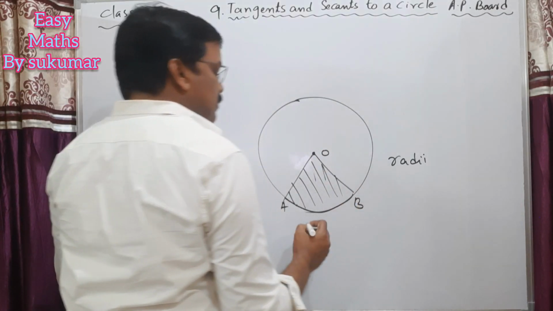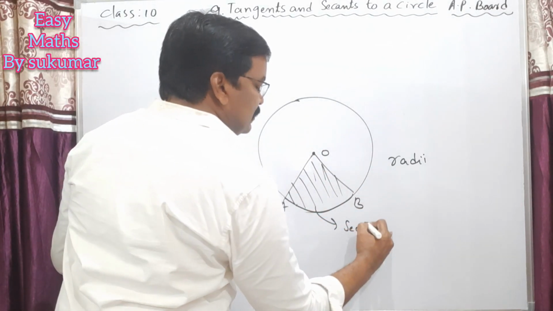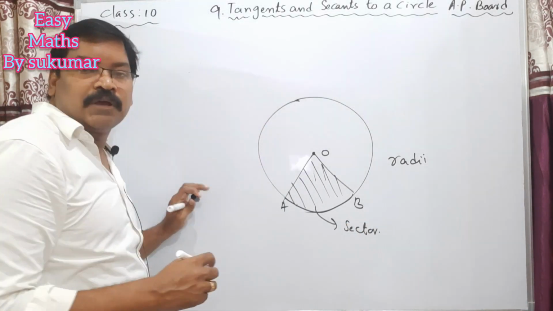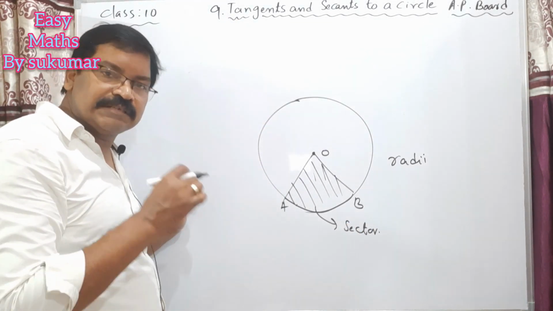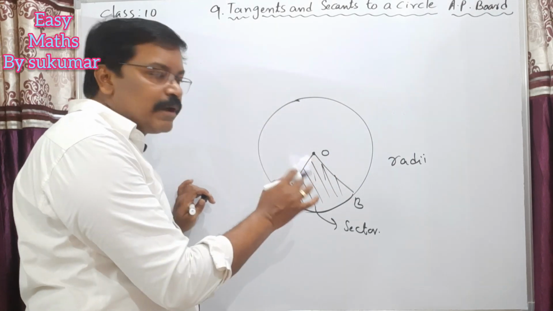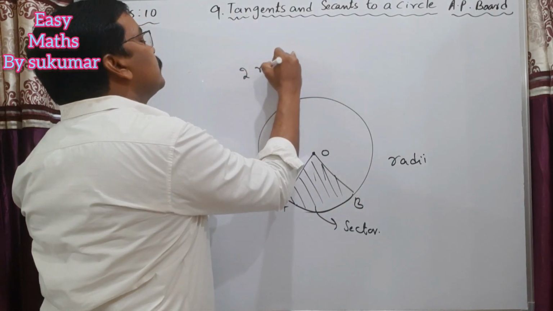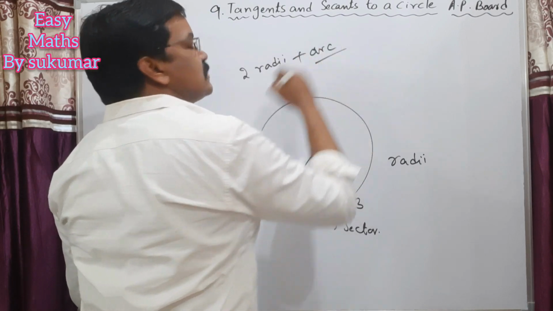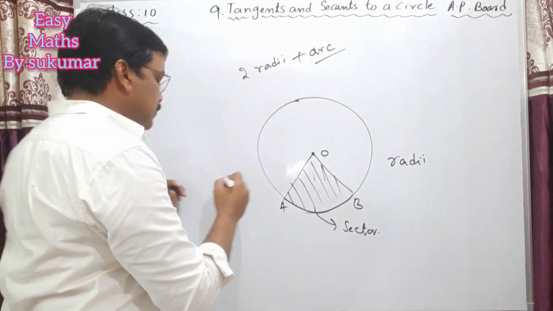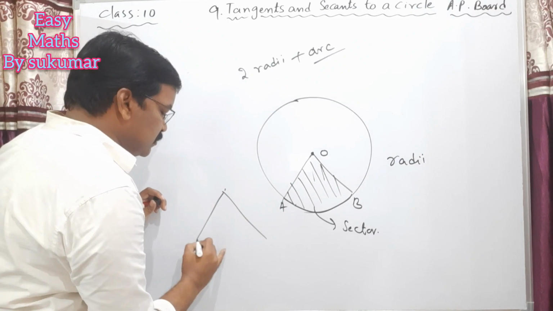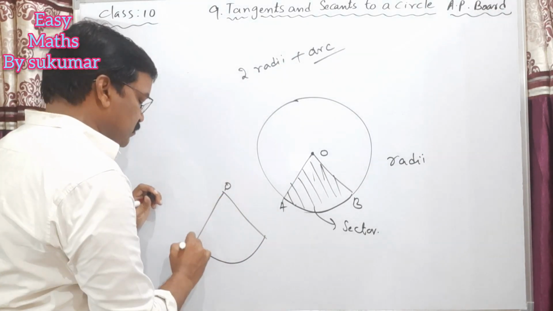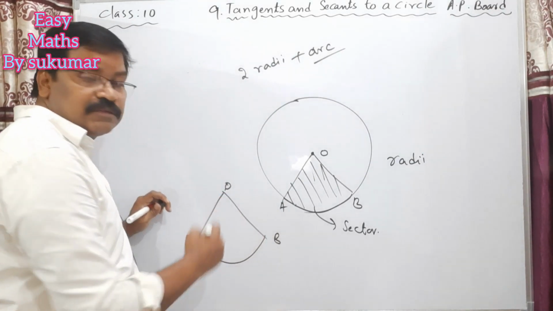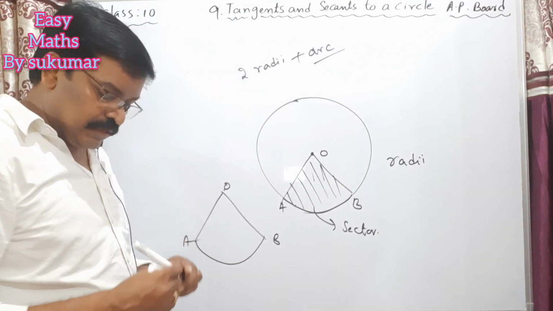So this shaded part is called a sector. So how do you define a sector? A sector is bounded by two radii and the arc of a circle. So my dear students, this is called a sector.